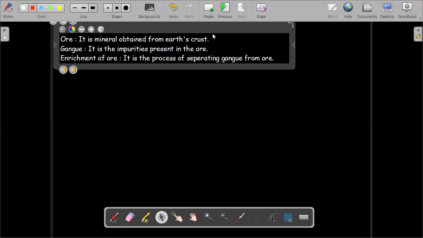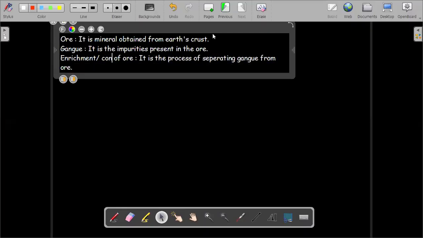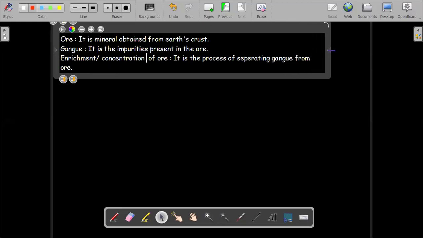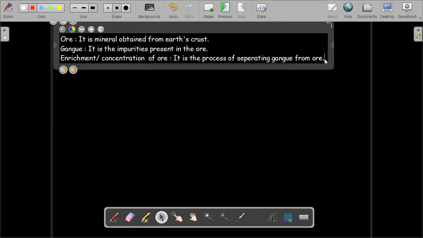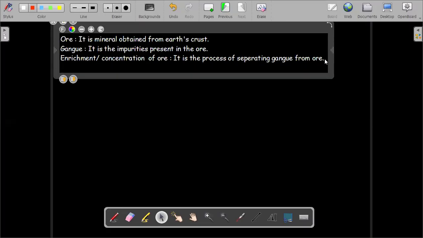Okay. So once we have separated the gangue particles from the ore, I told you about different methods like hydraulic washing, and there are other methods with which you can perform the enrichment of the ore. This process is also called the concentration of the ore, as you are increasing the concentration of the ore. So in this process, you are just removing the gangue particles. Once you have removed them, our next step starts.